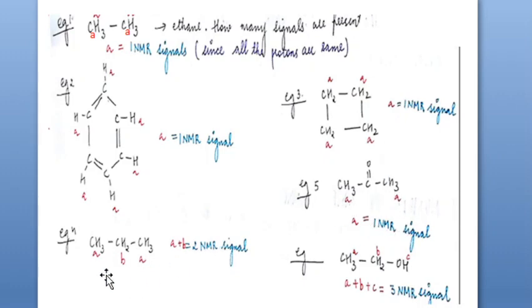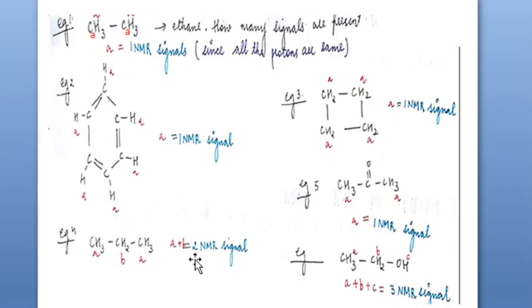Now have a look at this propane. Propane is CH3, CH2, CH3. In this, how many sets do you have? This is A type, this is B type and this is A type again, because the environment of this CH3 is the same as the environment of this CH3. Therefore both are A type of protons. So how many signals will you have? Two signals, A type and B type.